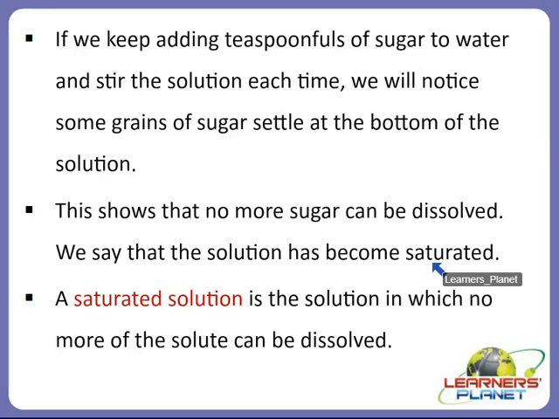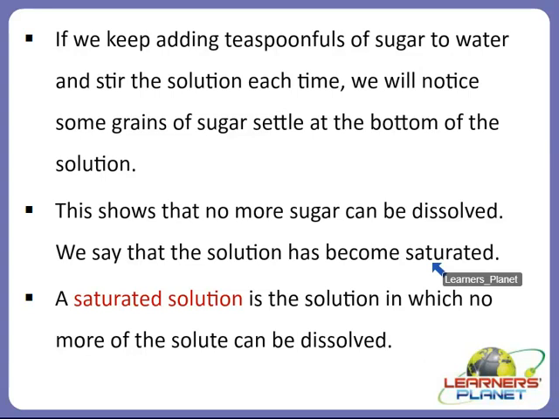Just take an example that we are taking a glass of water, right? And in that glass of water we are adding only 1 teaspoonful of sugar, and we are stirring it. Now it has been dissolved totally. But now we are taking another glass, right?